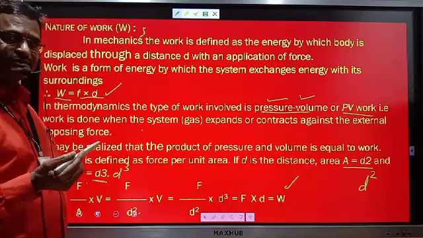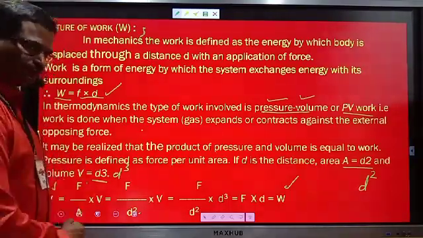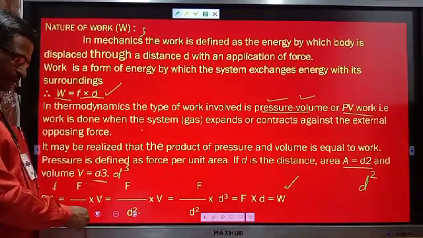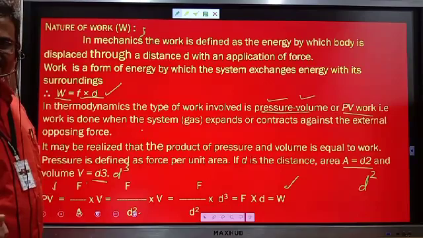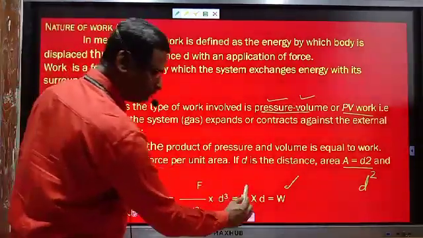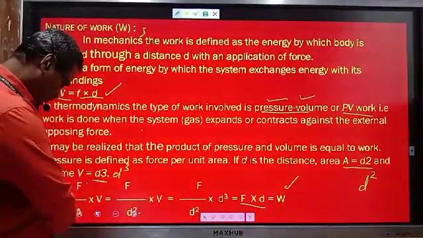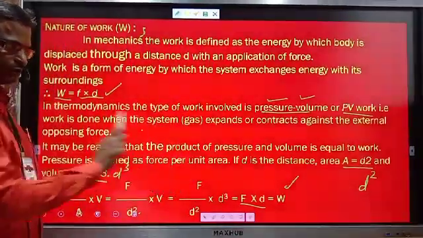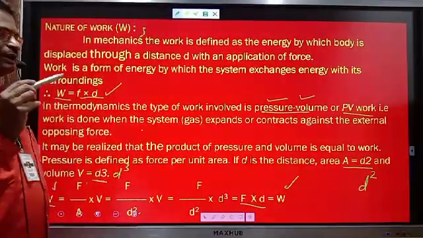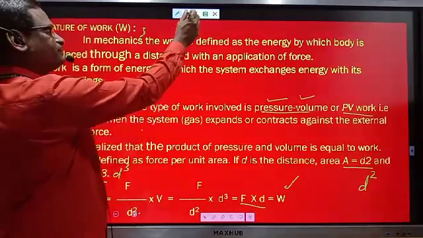In thermodynamics we are studying PV type of work, where P is pressure and V is volume. Pressure is force per unit area. We know area is D square, volume is D cube. Substituting the values, finally we arrive at this equation, F into D, starting with PV. So PV equals F into D. So pressure-volume type of work is considered in thermodynamics.